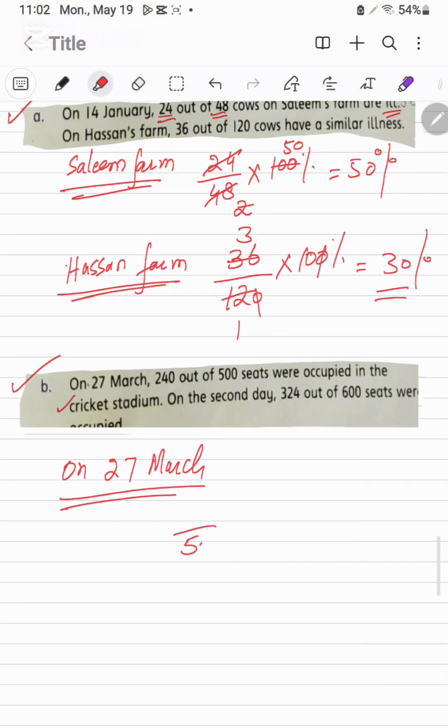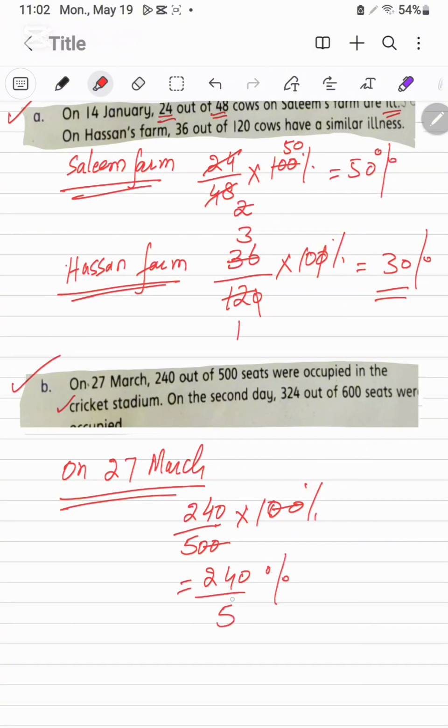Total are 500 and among them 240 are occupied. And we will multiply this one with 100%. These two zeros will cancel this one and 240 over 5 is here.